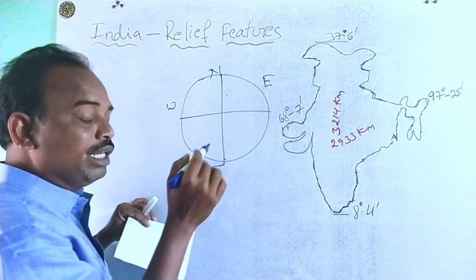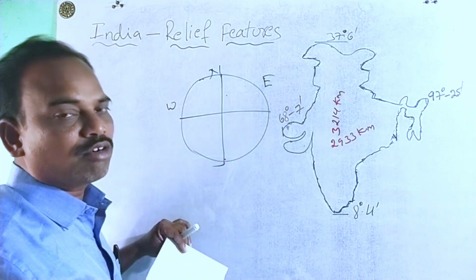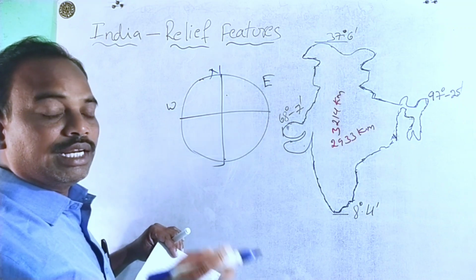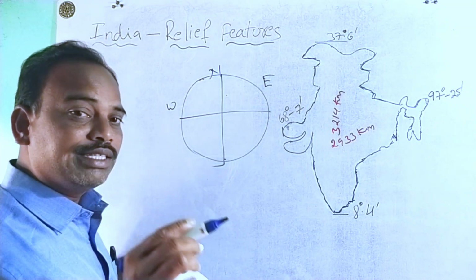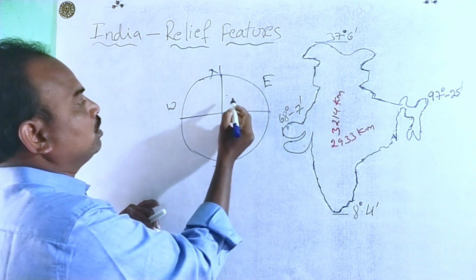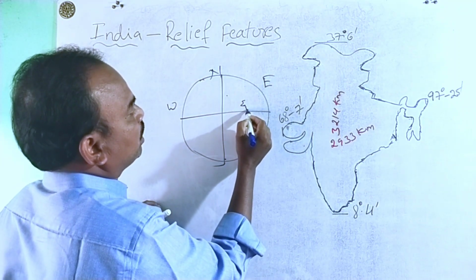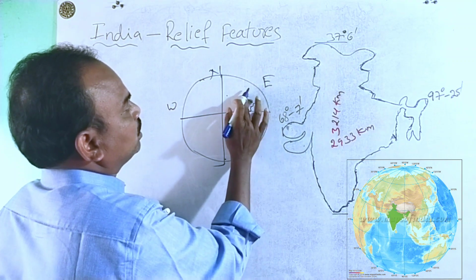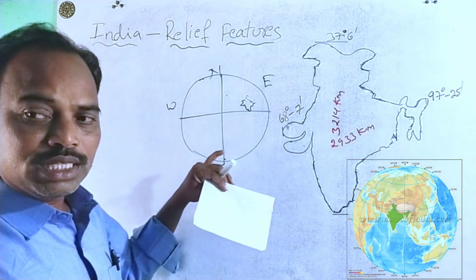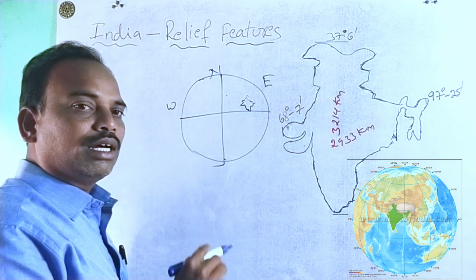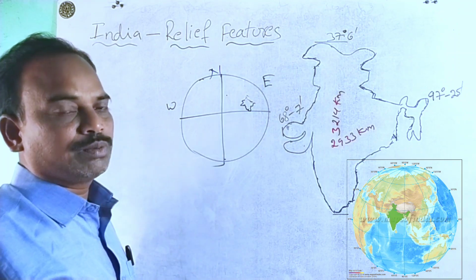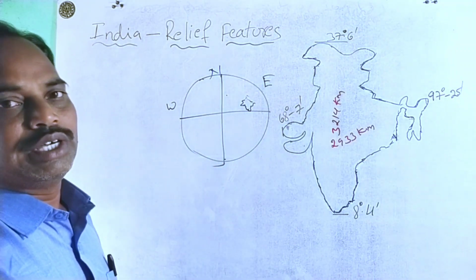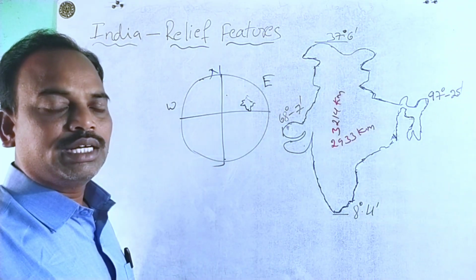That's why India is also one of the parts of the Asia continent. It lies in the south side of the Asia continent. Here India is there. This is just a rough diagram. This is India. That means India lies in the northeastern hemisphere, in the south side of the Asia continent.